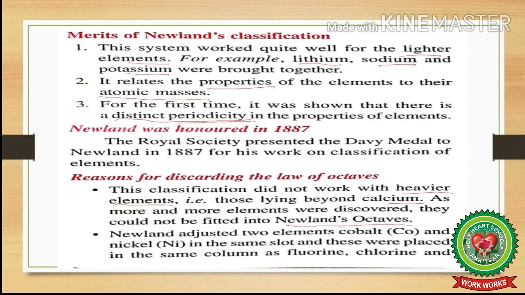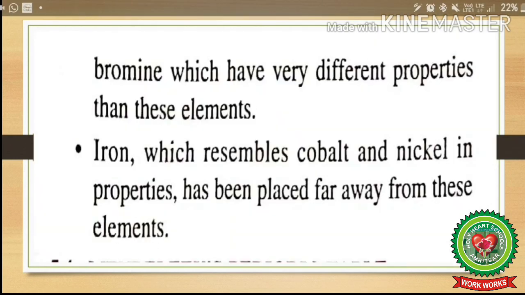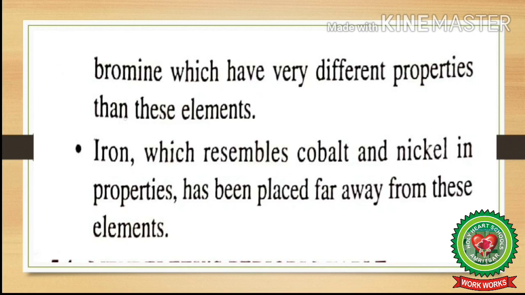Secondly, Newlands adjusted two elements, cobalt and nickel, in the same slot, and these were placed in the same column as fluorine, chlorine and bromine, which have different properties than these elements. Iron, which resembles cobalt and nickel in properties, has been placed far away from these elements.